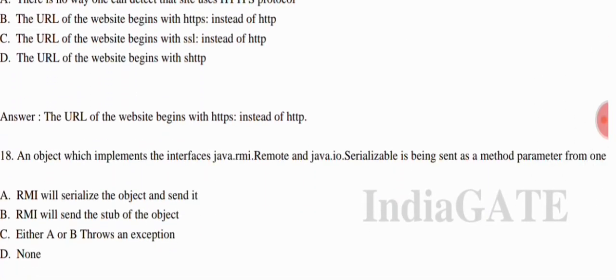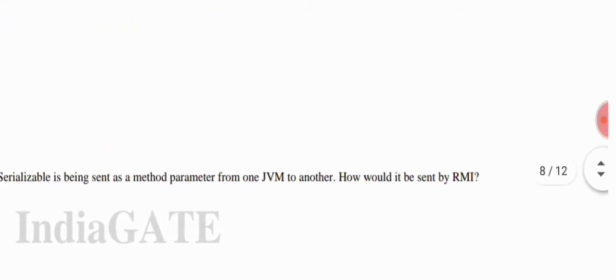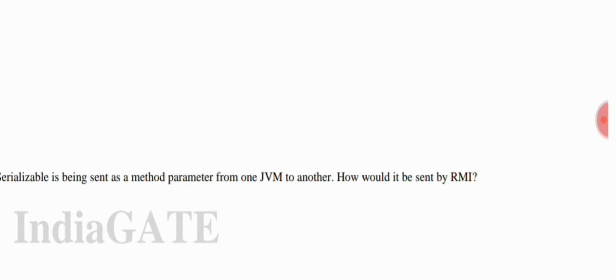An object which implements the interface java.rmi.Remote and java.io.Serializable is being set as the method parameter from one VM to another. How would it be sent by the RMI?